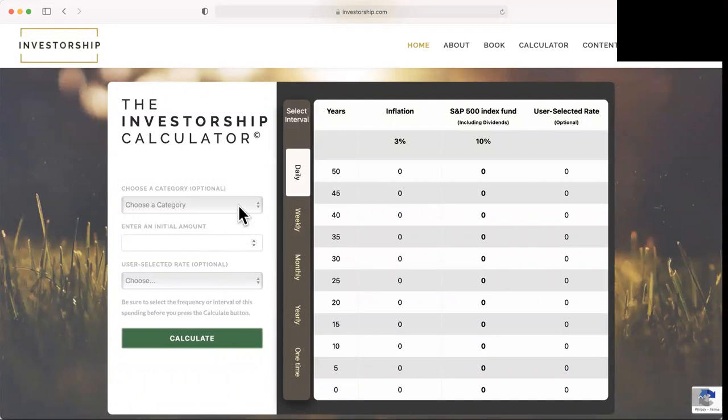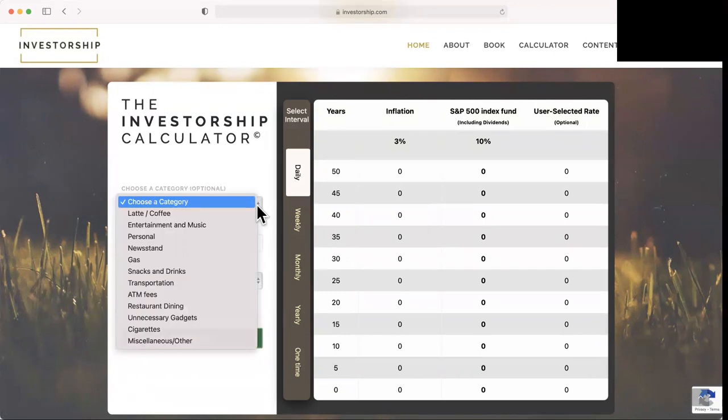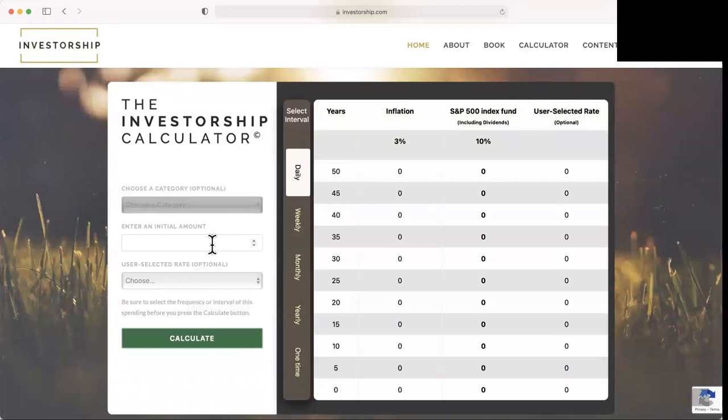We start over here. Let's just for now disregard the choose a category. This would be examples of what you might spend money on, but it's not really a necessary input for the calculator. And let's take an initial amount. This is an amount we're contemplating spending. It could be a daily expenditure, something we do every day. It could be a weekly, monthly, yearly. You'll notice the categories over here that you select. But let's plug in an amount.